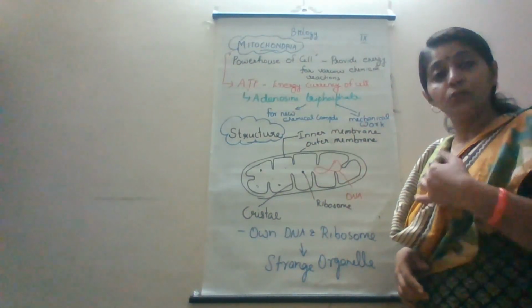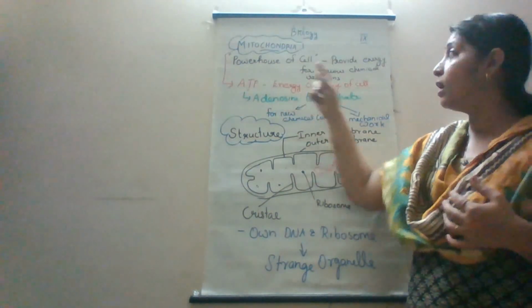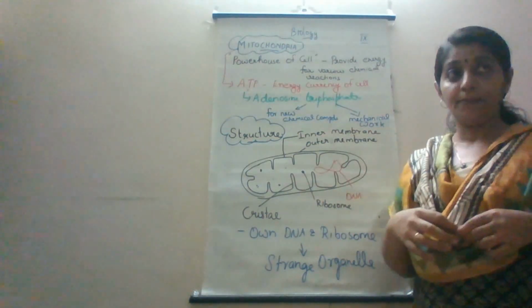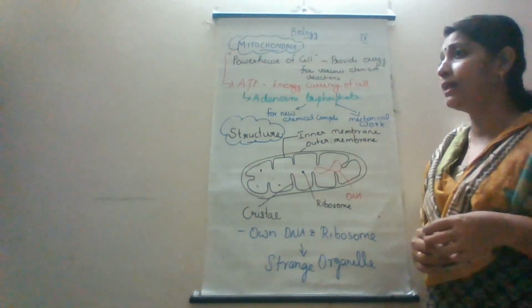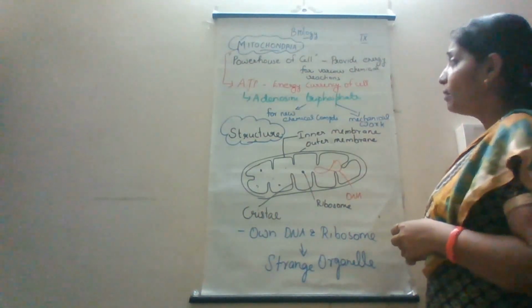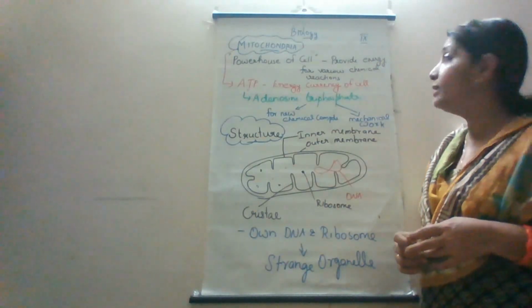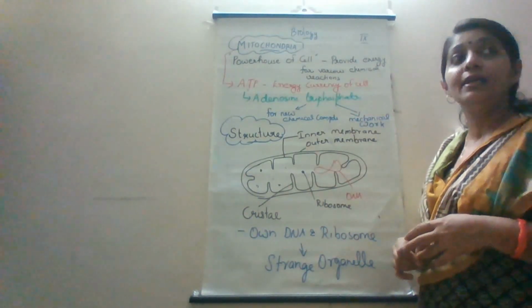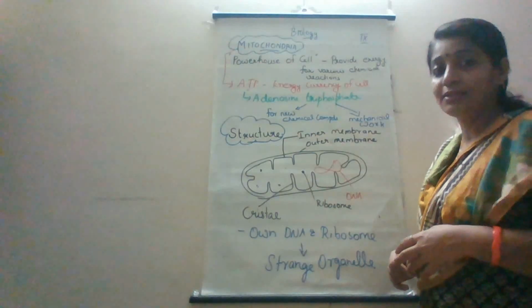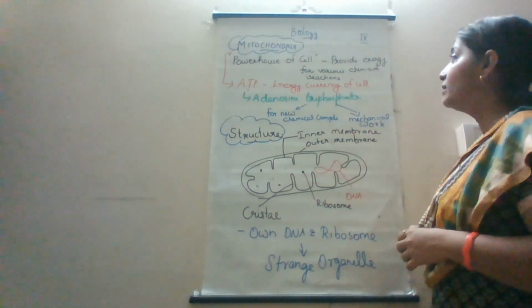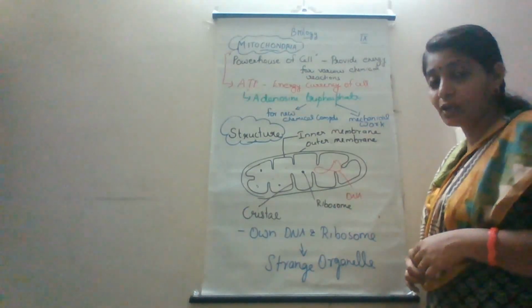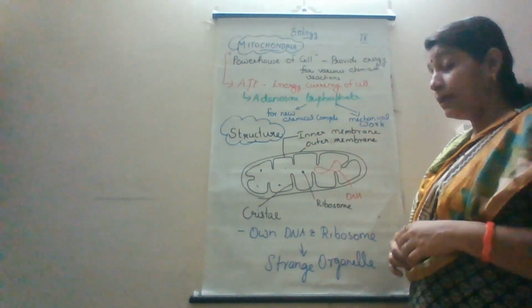Mitochondria is known as the powerhouse of the cell. What may be the reason for that? Why is it called the powerhouse of the cell? Because it provides energy for the various chemical reactions that take place in the cell, in the form of ATP.